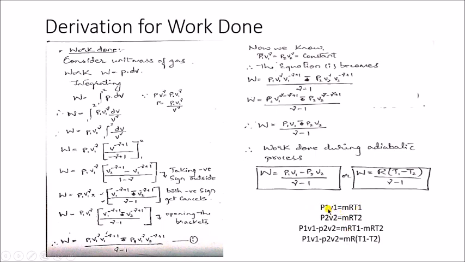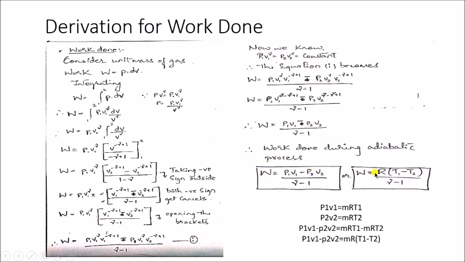So what I do, I'll just subtract both: P1 V1 minus P2 V2, same way here, mRT1 minus mRT2. This mR is common, I'll take it outside, so it will be T1 minus T2. So instead of P1 V1 minus P2 V2, I'll write mR(T1 minus T2). M is nothing but 1, so no need to write it. So simply R(T1 minus T2) divided by gamma minus 1.